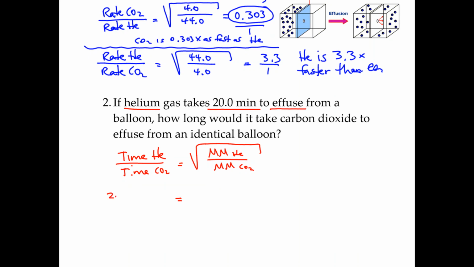So I'm going to write 20 minutes right here. And then I don't know the time it took the CO2. Of course, I do know their molar masses. So helium weighs 4, and carbon dioxide weighs 44, square root. Do your math for this, and you get X to be 4,400 minutes. So let's think about this.